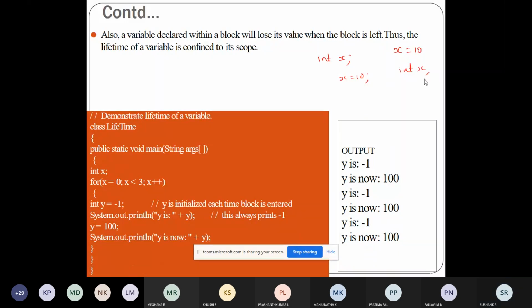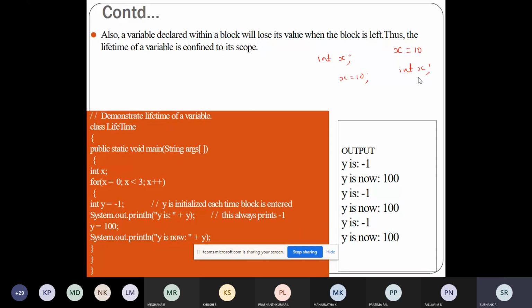So keep this point in mind: before using the variable, I should declare that variable. Sometimes you will get an error called variable undeclared, and that time you should remember this point.